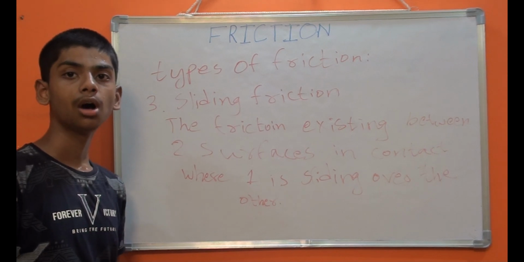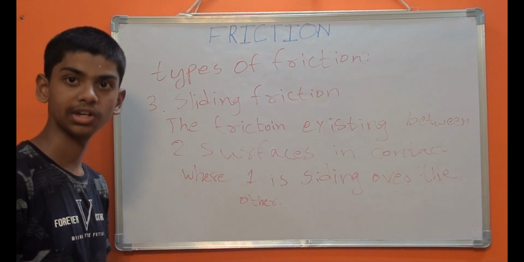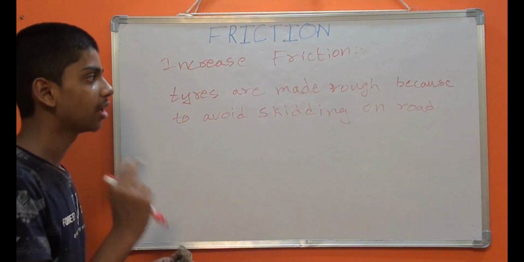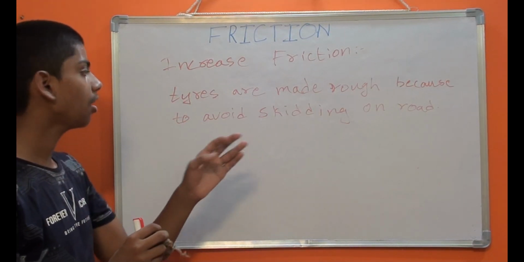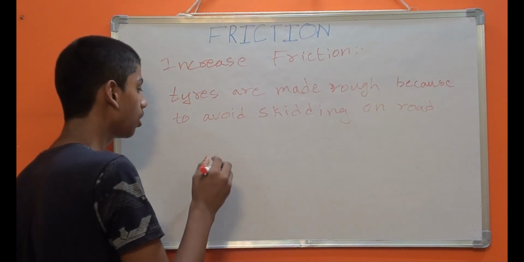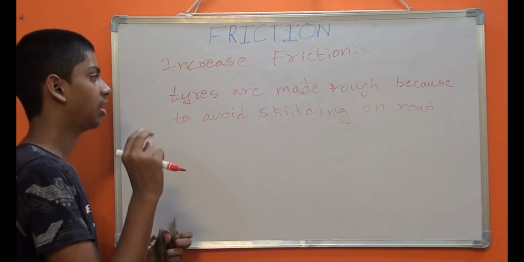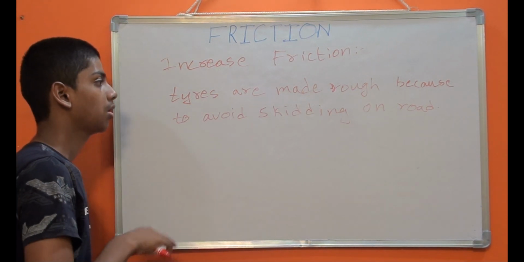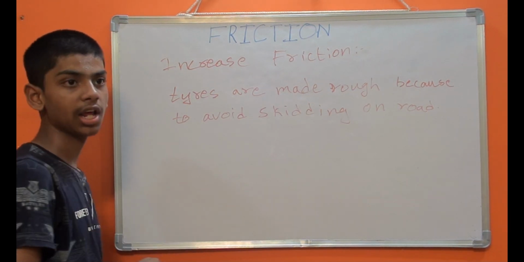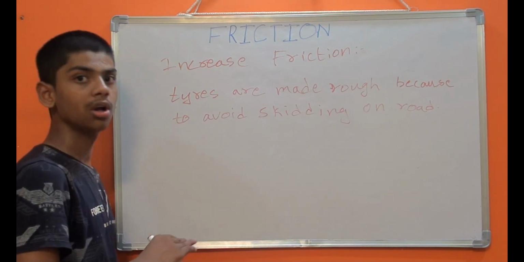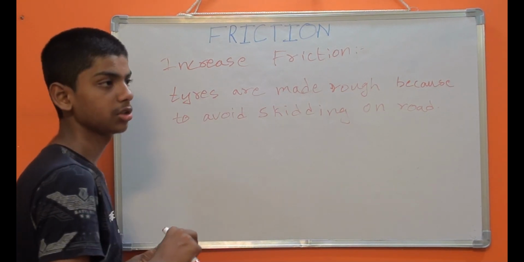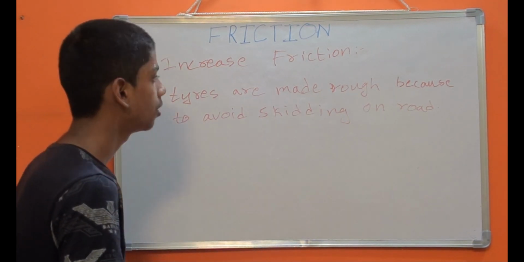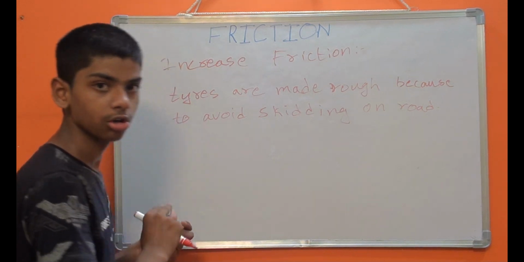Now let's see how to increase friction and how to decrease friction. Let's take the tires of automobiles. Tires are made rough because the rough surface of the tire and the rough surface of the road are in contact, and the friction between the road and the tire wouldn't let the car or any automobile skid.